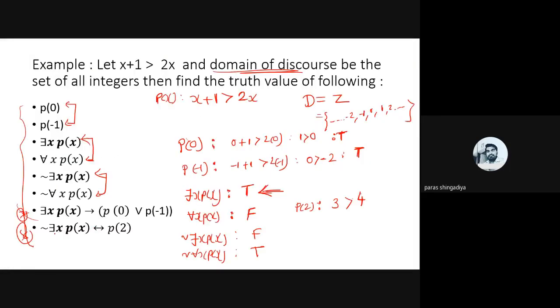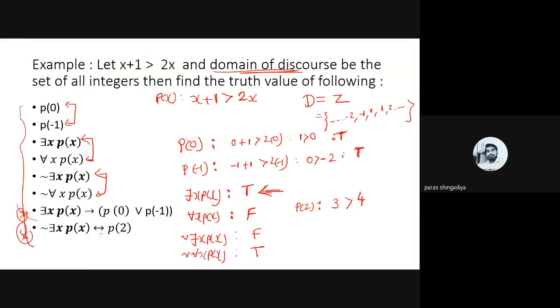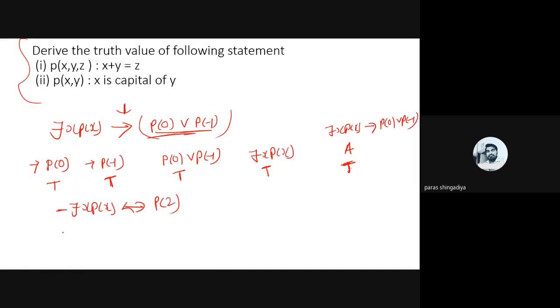And the last one is: negation of 'there exists x, P(x)', biconditional with P of 2, which is given. So what is the answer of the negation that we have? That is false: negation of 'there exists x, P(x)' is a false one. Now let us take P of 2. We have already derived P of 2, and it is a false output: 2 plus 1 greater than 4, 3 greater than 4, that is a false output here. So negation of 'there exists x, P(x)' is false.